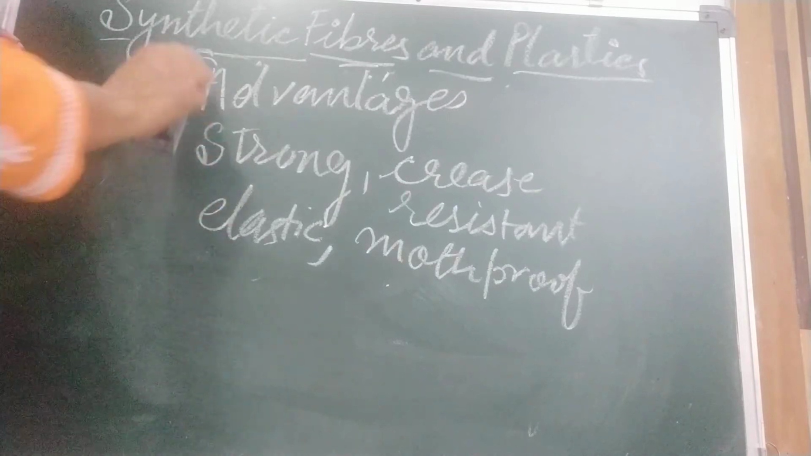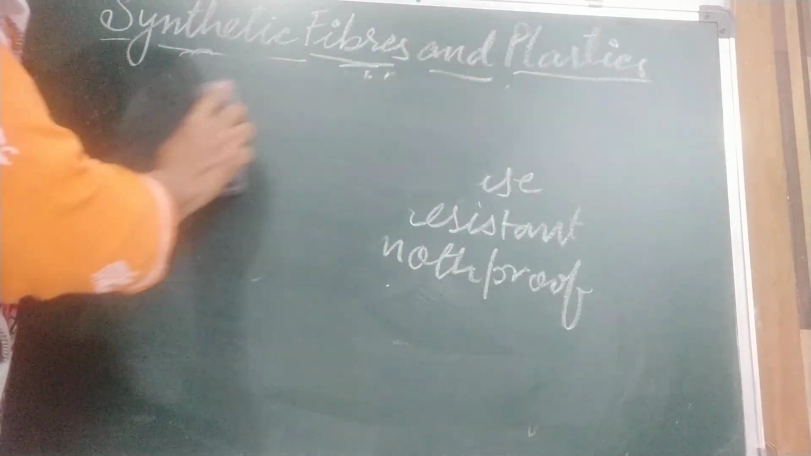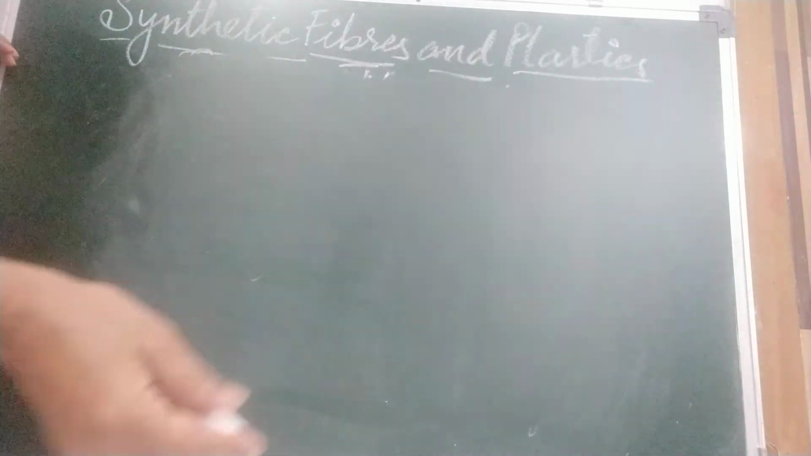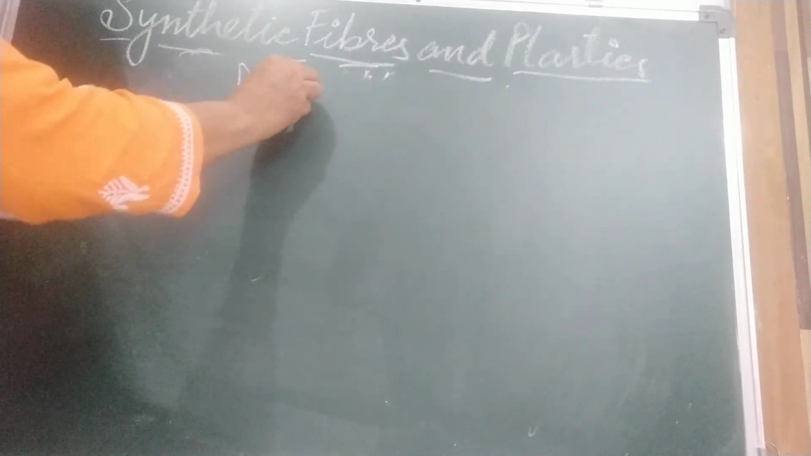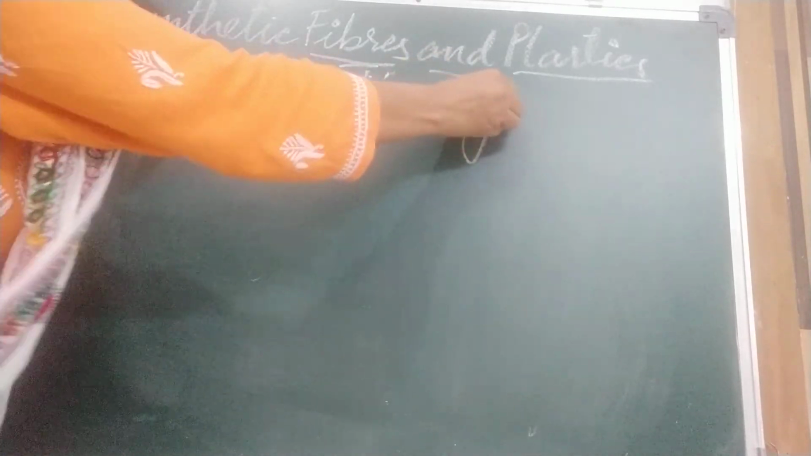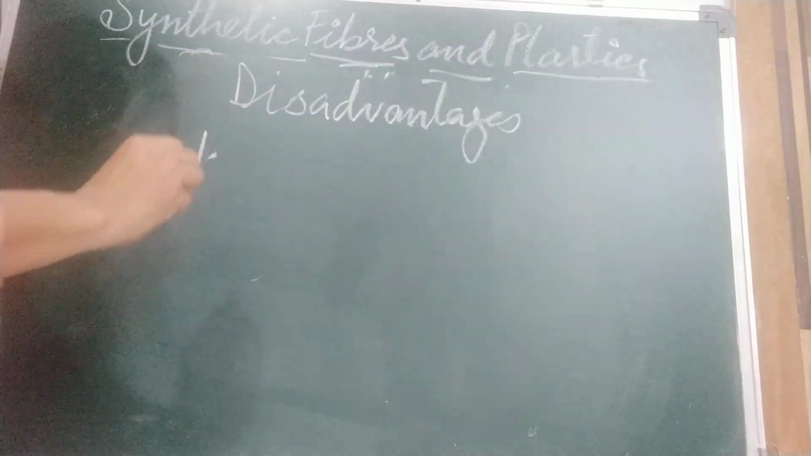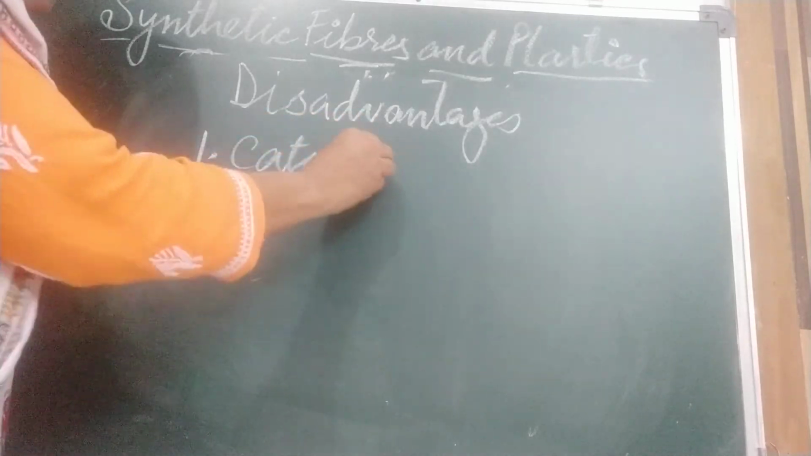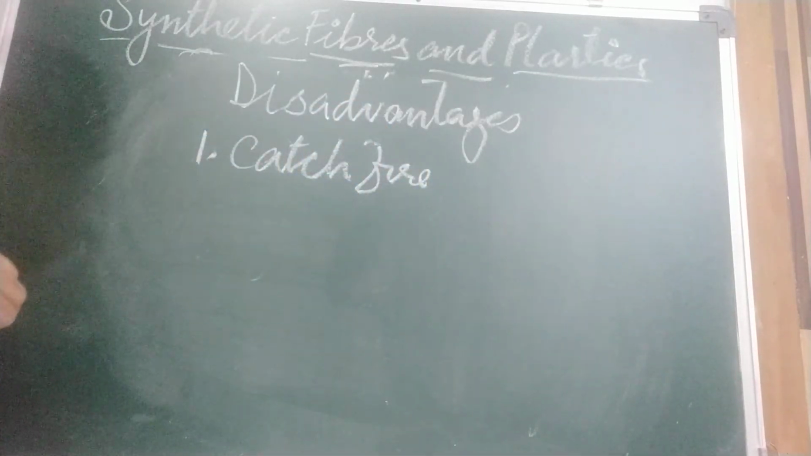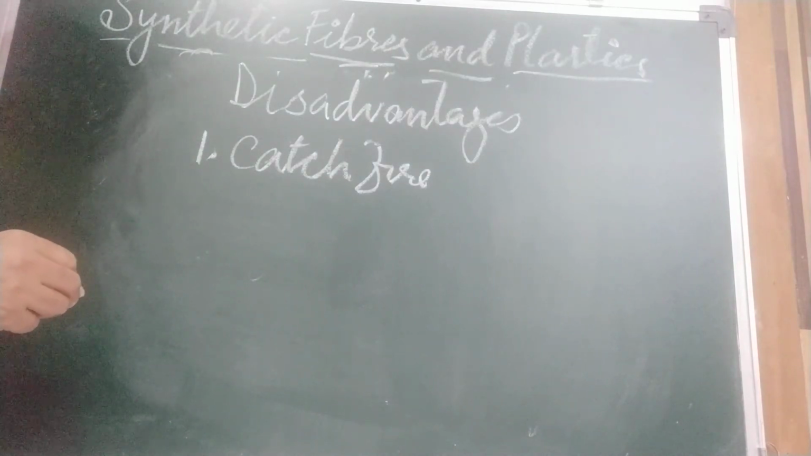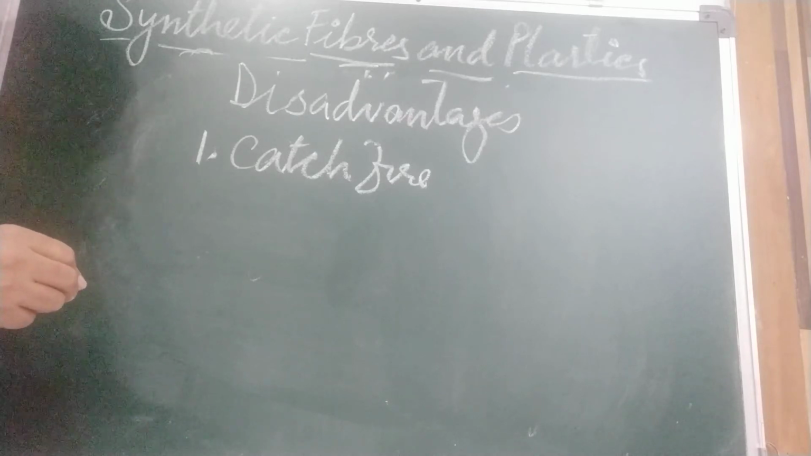Now we are going to discuss disadvantages. As it has many advantages, some disadvantages are also there. As we know, we are getting it from chemicals. First, some synthetic fibers catch fire very readily because they are made of chemicals. They melt on heating and stick to the body. Very dangerous. Therefore, they can cause severe burn injuries.